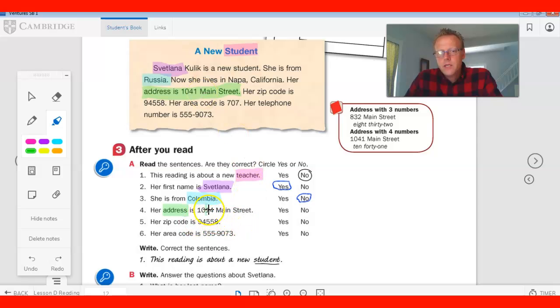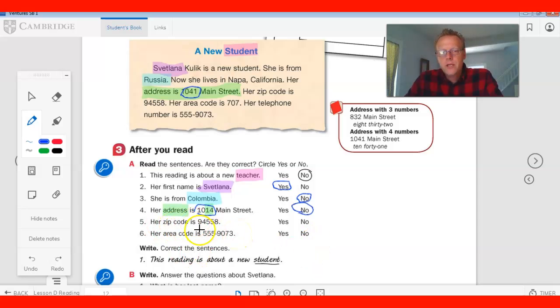Ooh, do you guys see? This says 1014 Main Street. Is this number the same as this number? No. So we got to circle no.